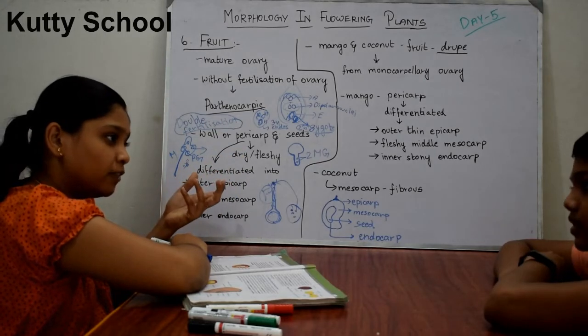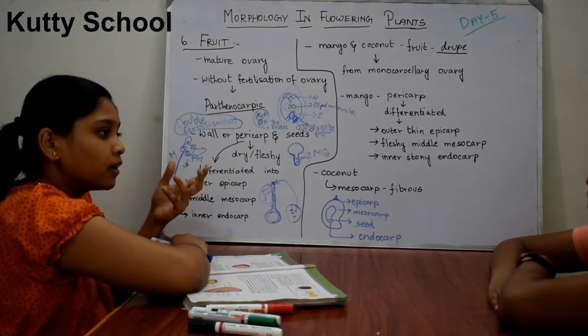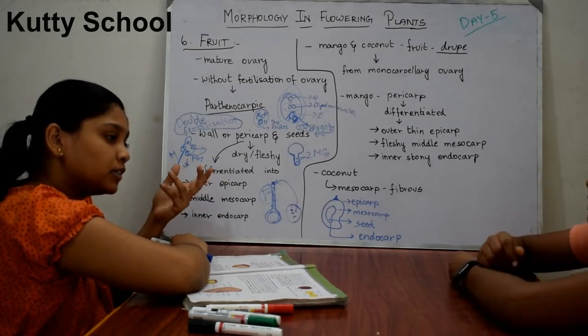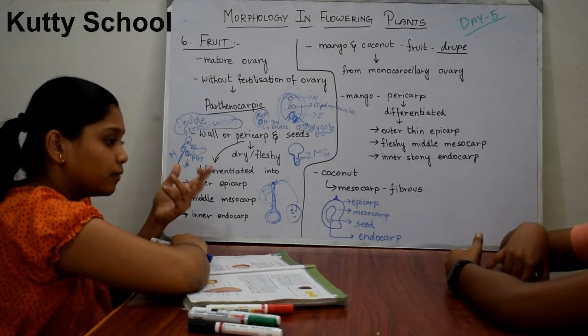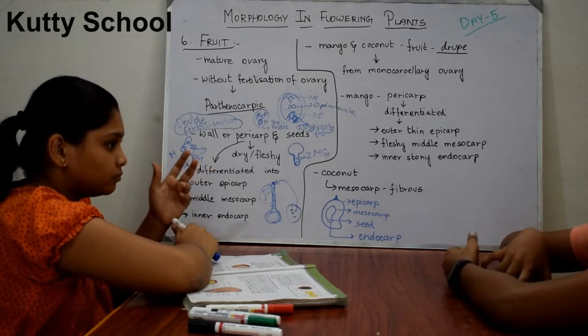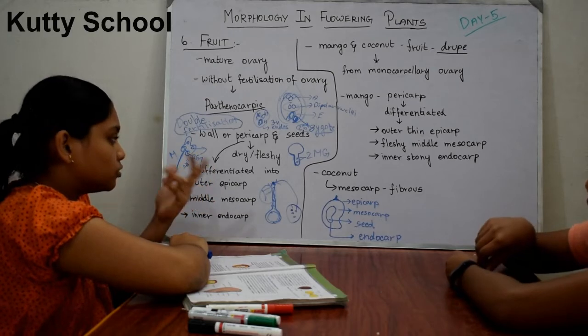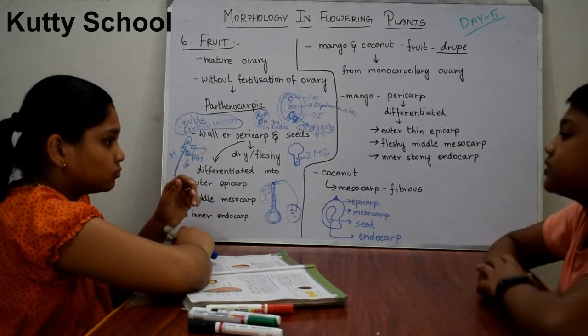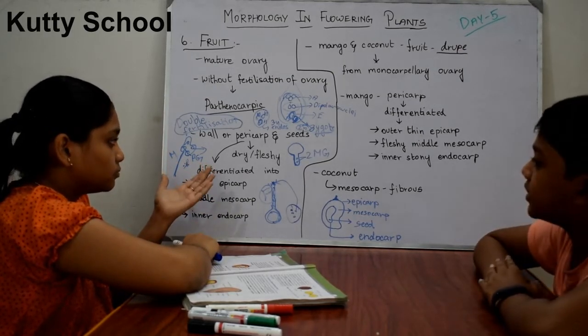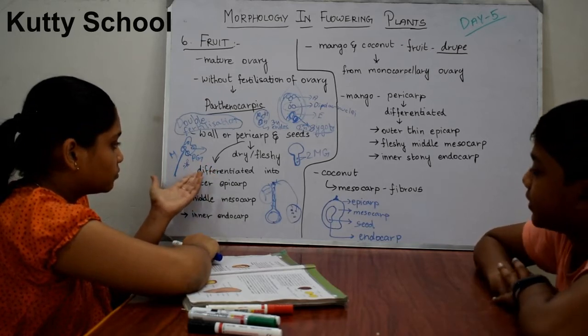We are eating many fruits, right? Some are dry, some are fleshy. Mango is a little bit fleshy. Fleshy and dry both are there. Raw mango is dry, the other mango is fleshy.